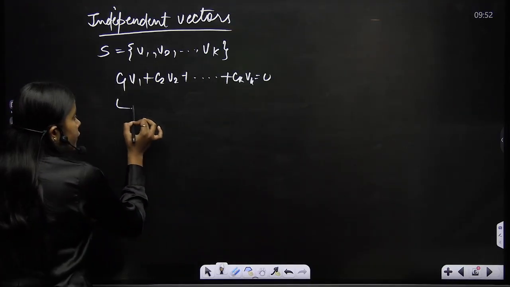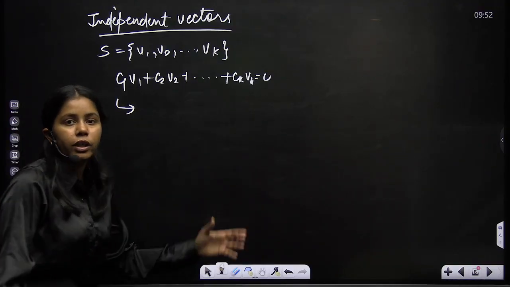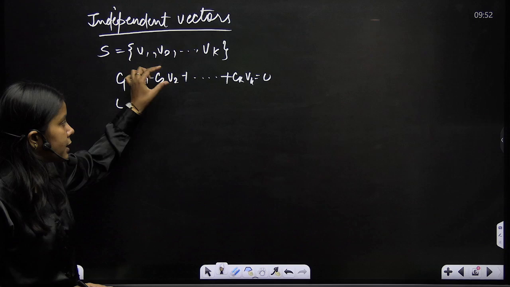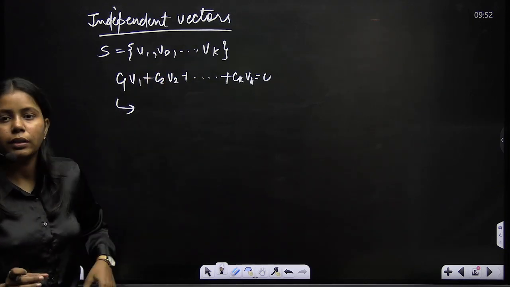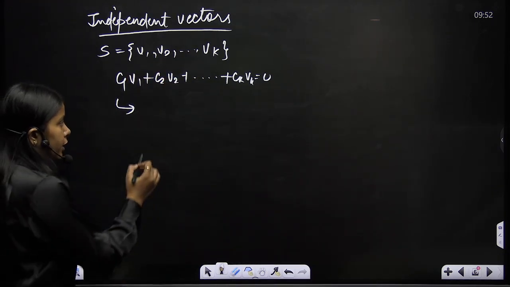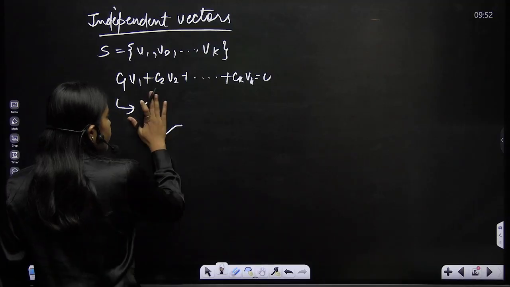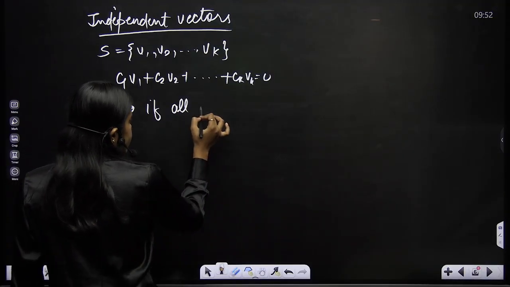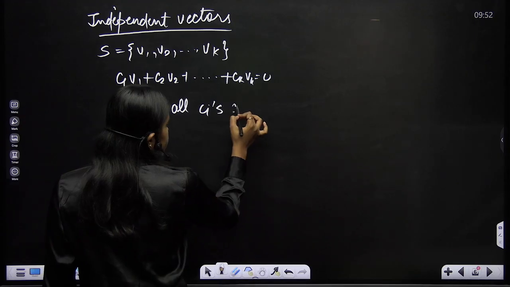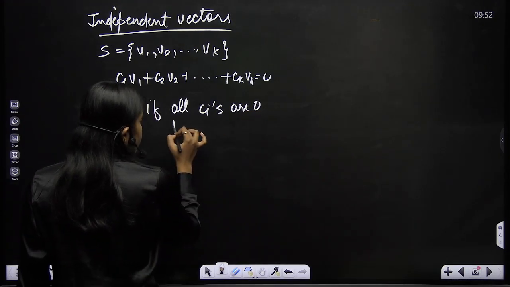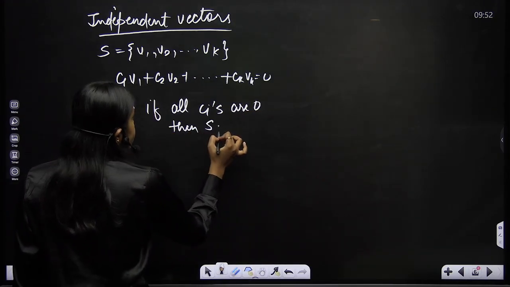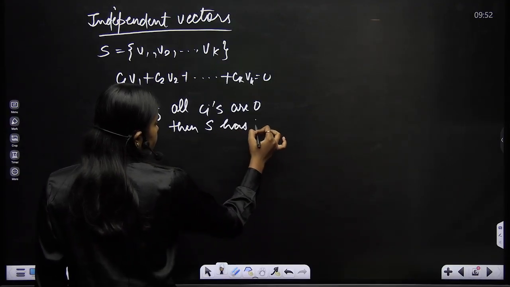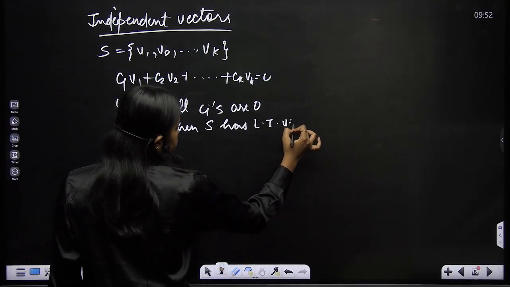On solving this, it would give you a system of linear equations, because c1 into the v1 vector, c2 into the v2 vector, c3 into the v3 vector. If on solving this all the ci's are 0, then S has linearly independent vectors.